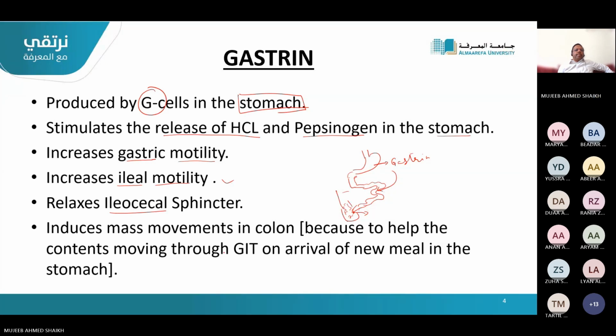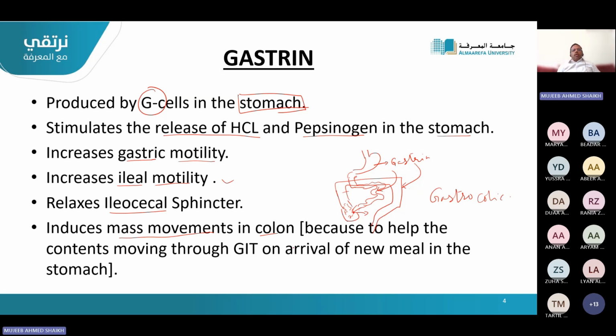Okay. It also induces mass movement in the colon. We have seen just now that the colon will have movements which are called mass movements. This is because of gastrin acting on the colon also. We have seen the gastrocolic reflex. So gastroileal reflex and gastrocolic reflex, two things will be there: one is autonomic nerves as well as the gastrin.